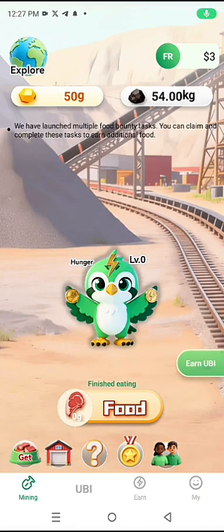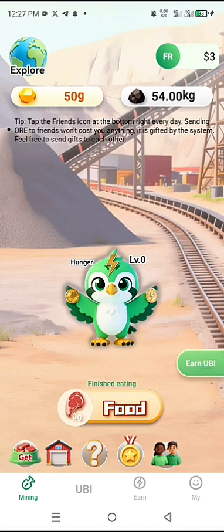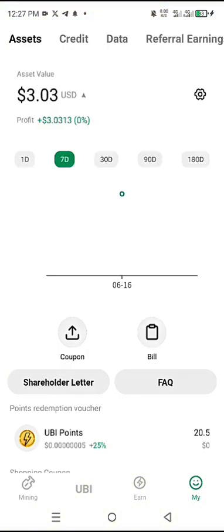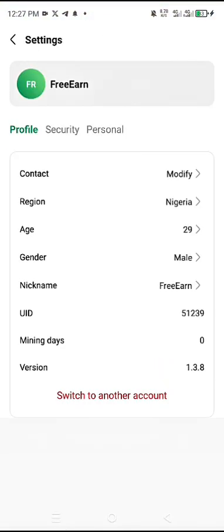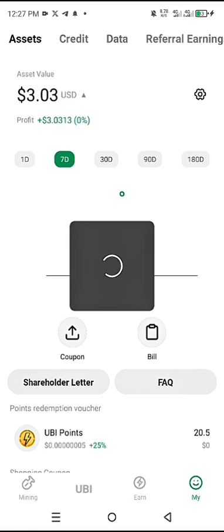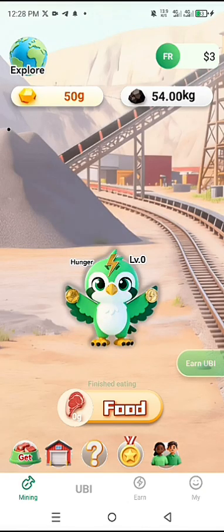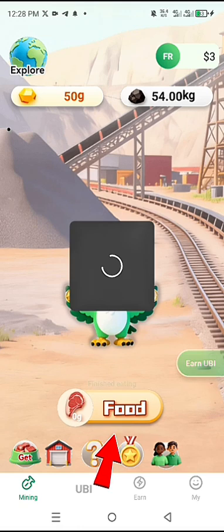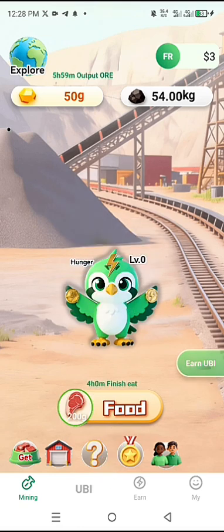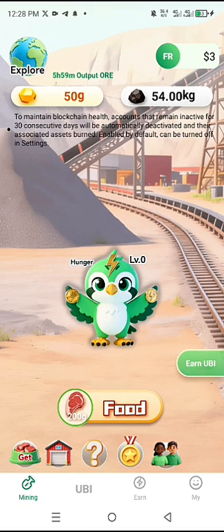All right guys, you are welcome to the fourth video of the FastEarn app. So we have completed our profile. From the settings we completed our profile already. So the next thing to do here is to click on food. Just ensure you feed your bird every day. So this is your mining. Already is the mining section, so make sure you mine every 4 hours, as the case may be.